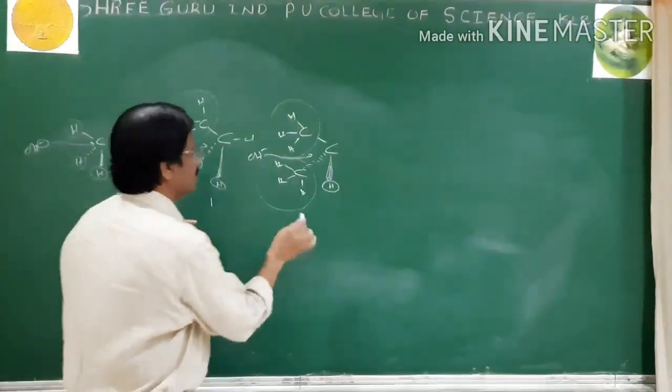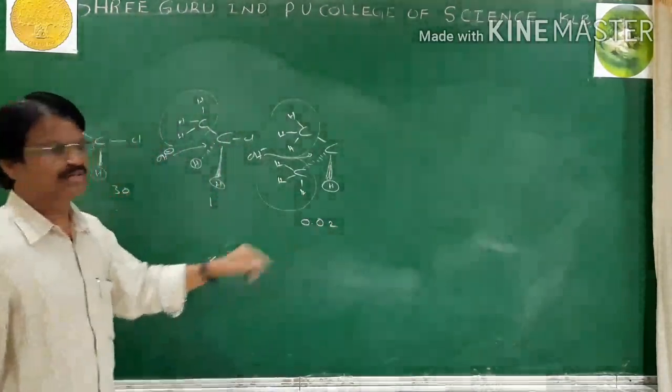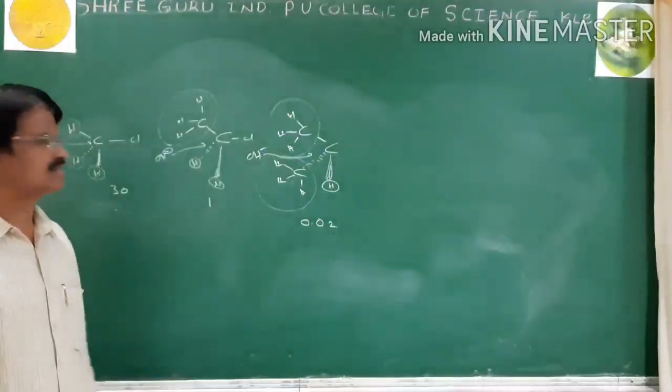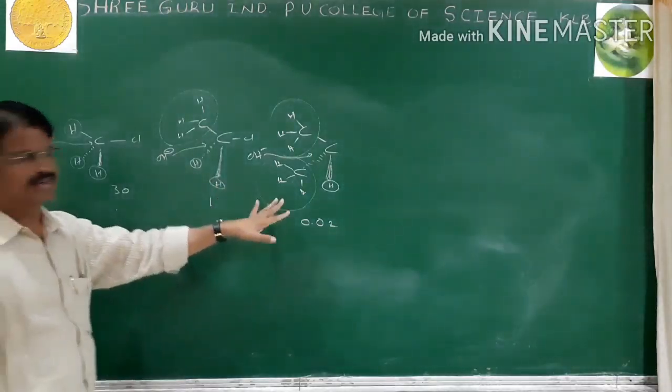And here it is 0.02, which means the possibility is very less. Compared to 100% possible, here also it is possible, but the possibility is very, very less.